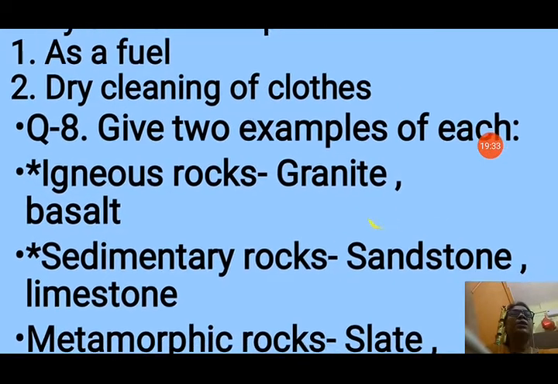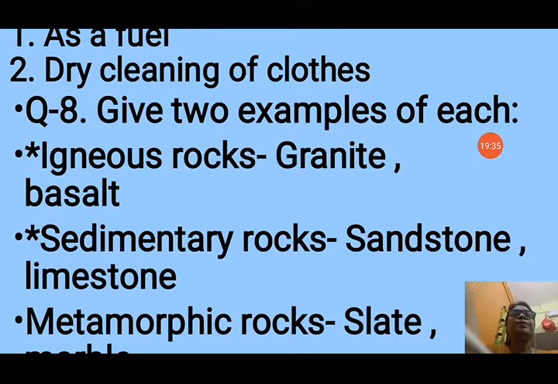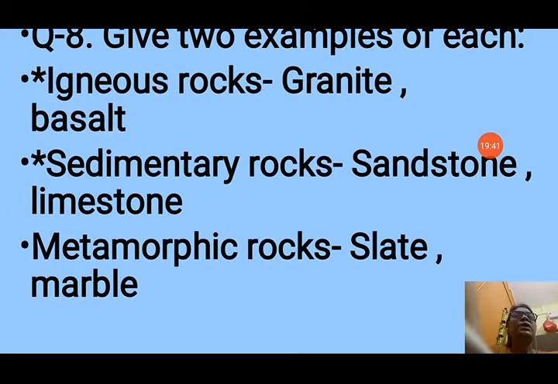Now next question number 8 is, give two examples of each. First is igneous rock. Igneous rock examples are granite and basalt. Sedimentary rock examples, sandstone and limestone. Metamorphic rocks examples are slate and marble.